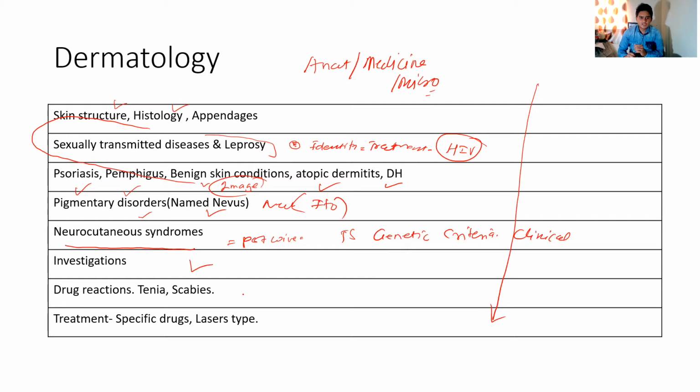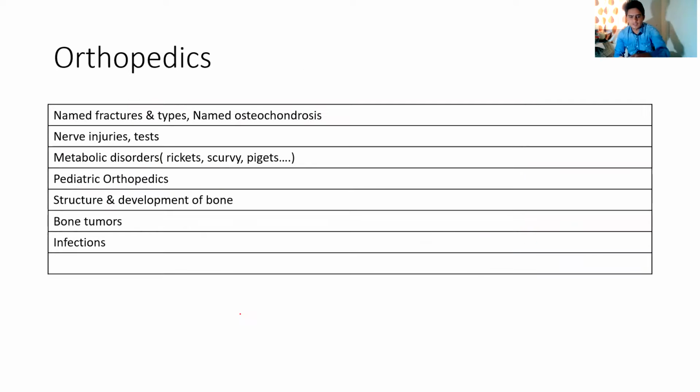Then about drug reactions, tinea, and scabies: these are also important but less so. These are areas you should focus on, and this is something you should also know. And then the treatment with specific drugs and the types of laser; questions on those are also asked in the examinations.